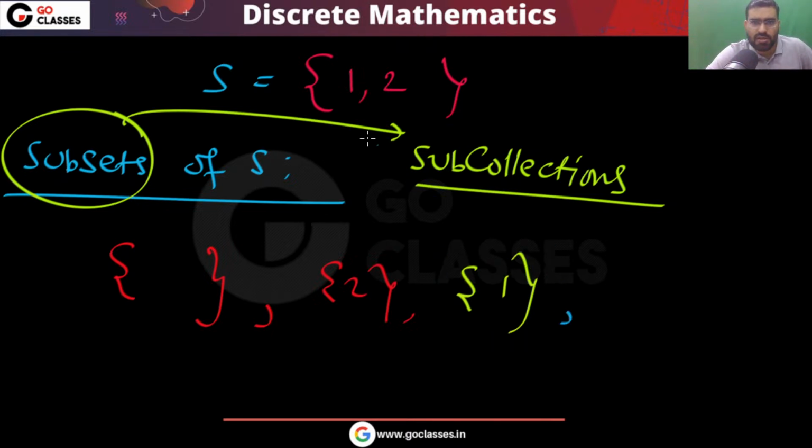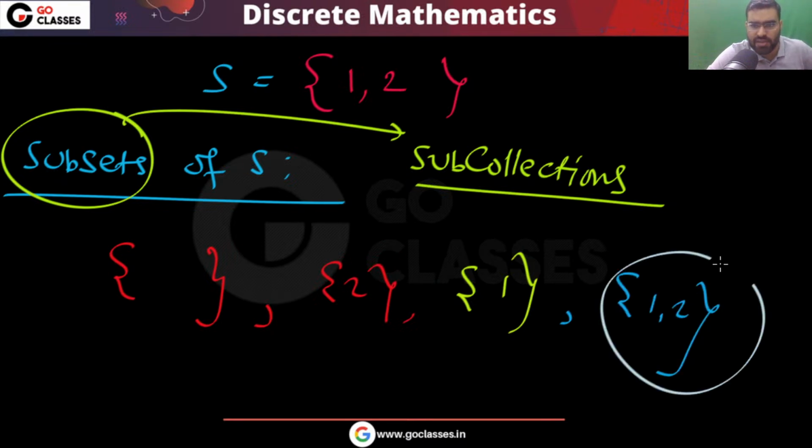Next, you can notice you can keep both of them. You can notice that every element here, you have two elements here, 1 comma 2. Every element here is also an element here. So this is another subset. So in total, how many subsets do you have? 4 subsets.